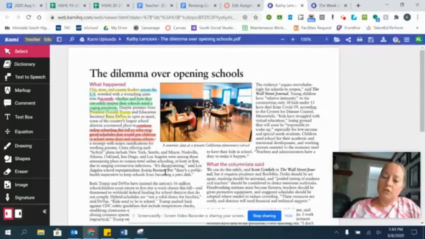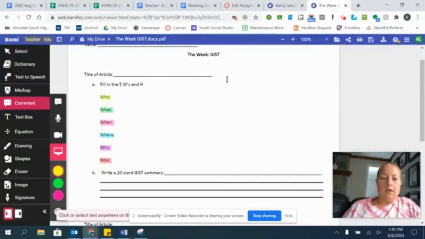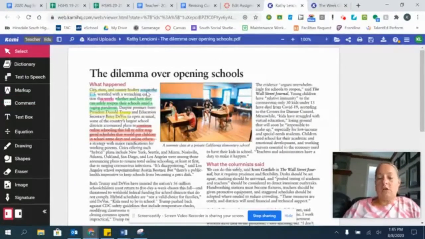So what I want you to take away is that your job in creating a gist is to really discern what is important information, what are the main points, from what are insignificant details that are provided for you. And for argument's sake here, we could look at the where of this article. Over here, it said all across the United States.